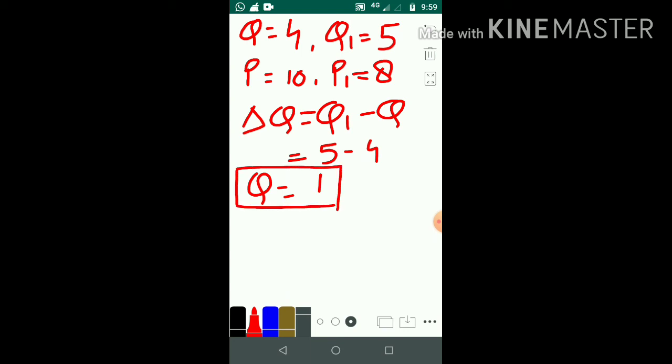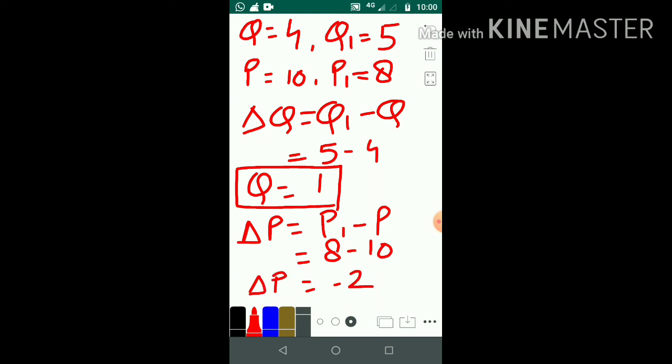In the very same manner you will calculate delta P. Delta P is equal to P1 minus P, which is equal to 8 minus 10, which is equal to minus 2. This is how you will calculate delta Q and delta P. We have calculated delta Q and delta P. Clear?